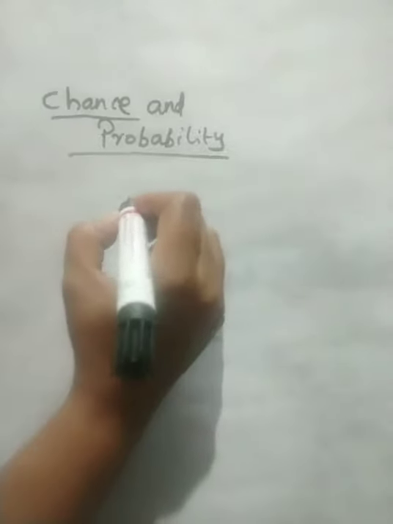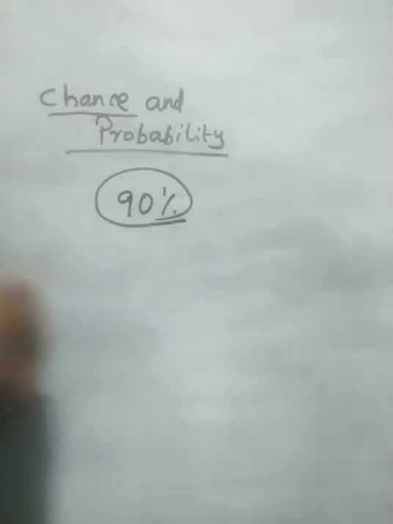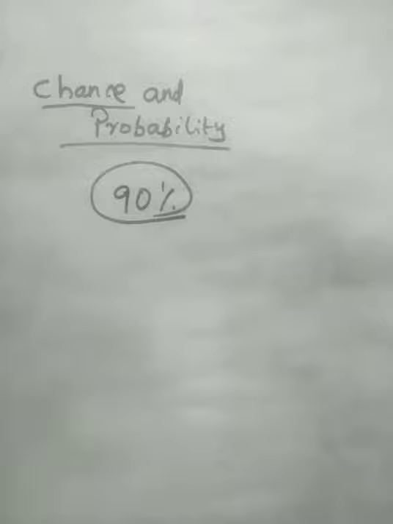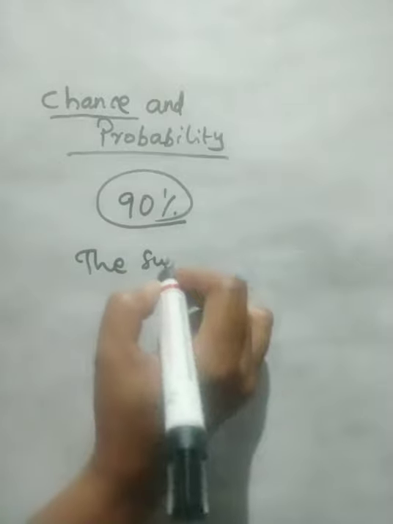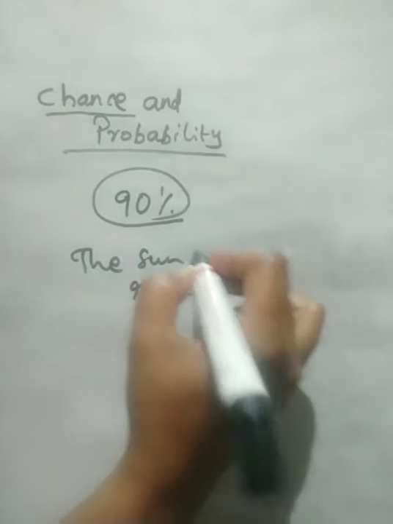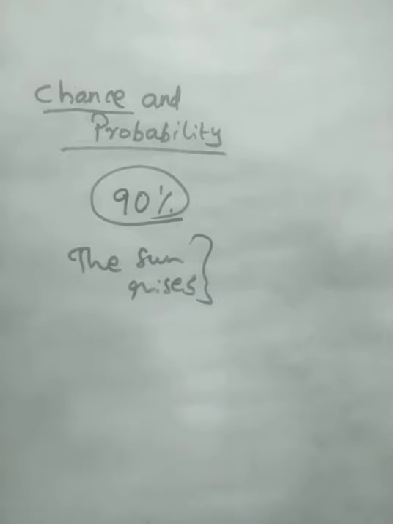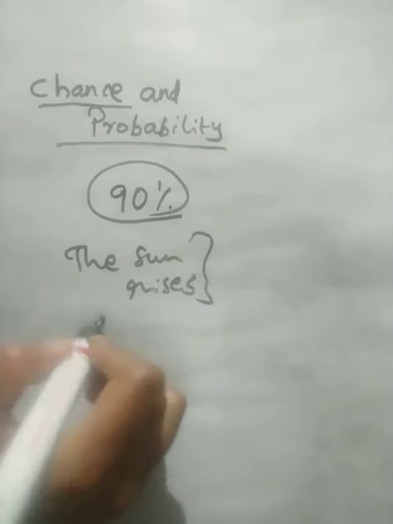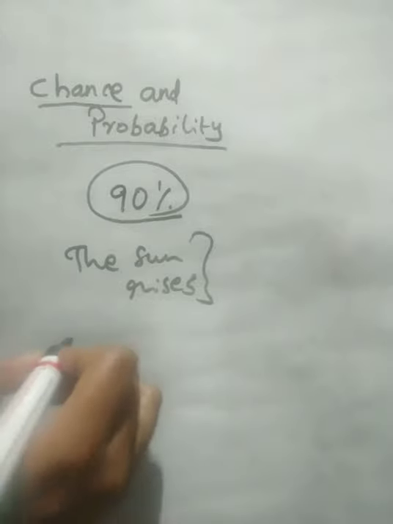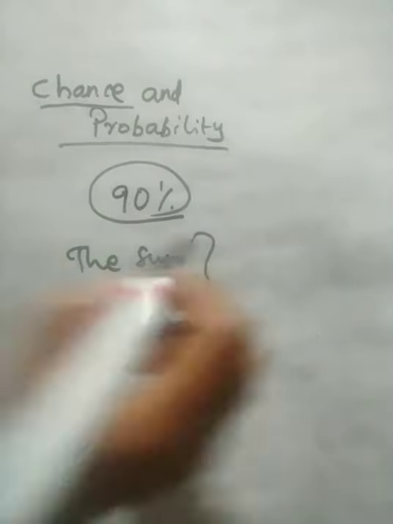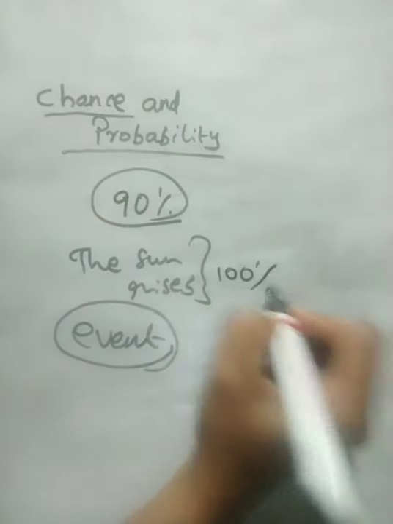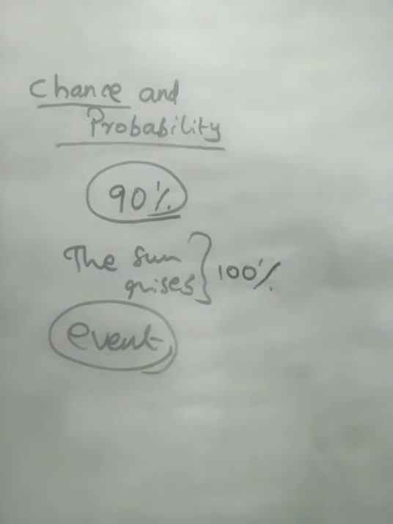Maybe you will get 90% in the maths exam. There's a chance to get it. The sun rises in the east. That is a sure event. It's a sure event. Sun rises. That is an event. Then that is a sure one. The chance is sure. The sun rises in the east itself. So it's an event that is 100%.